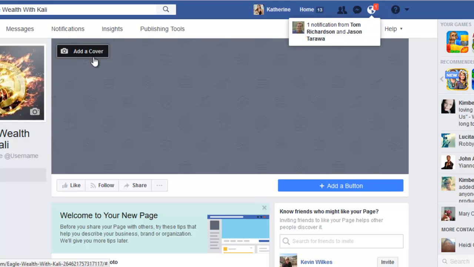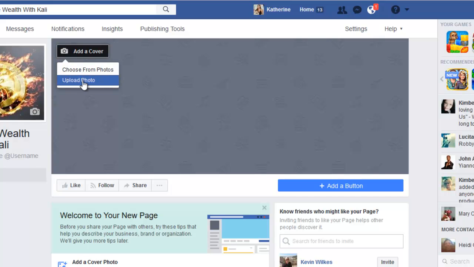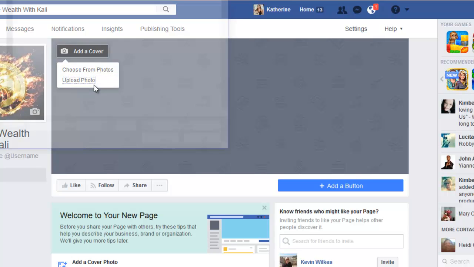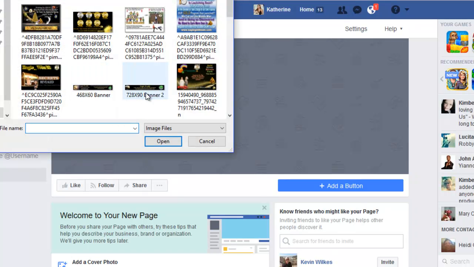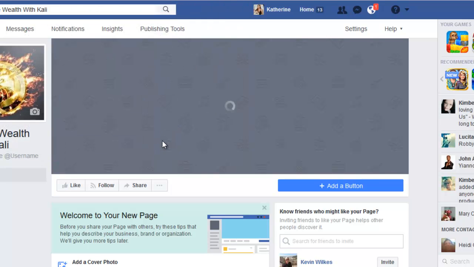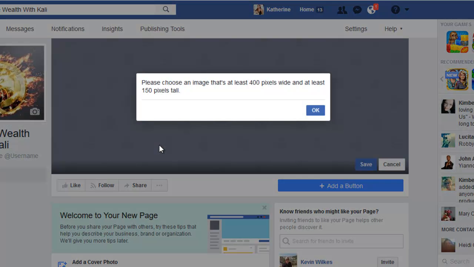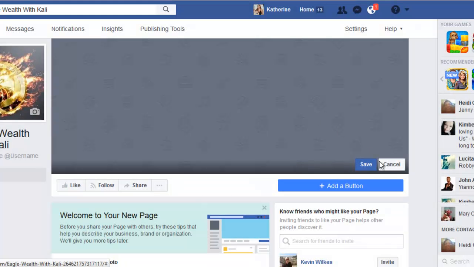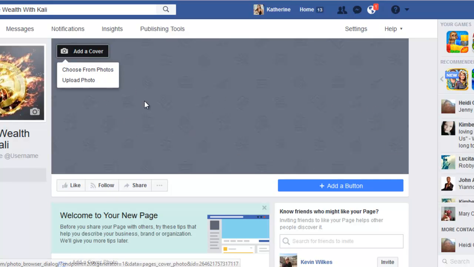Okay, so now of course the image that I have for it to add a cover, I don't have really a cover to suit, I think, this length. But let's actually see if we can get a banner. This is a banner. Let's see how well that banner actually fits in there. See, and it tells you the size here, 400 by 150. So, and you can do that. So let's cancel. Let's see if we can find another one.